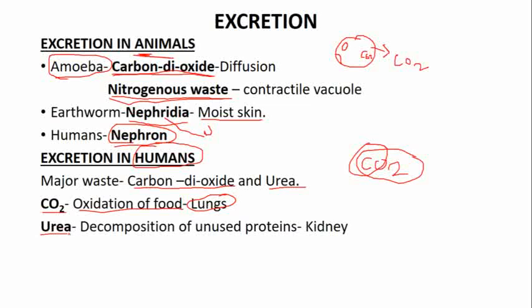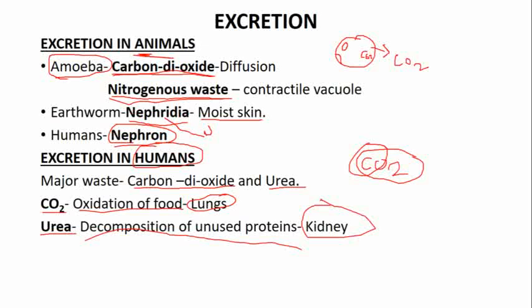Then urea is also produced. Okay, urea is also produced in our body by the decomposition of unused protein. The protein that remains unused in our body, from its decomposition what is produced? Urea. Who filters the urea? Urea is filtered by the kidney. So in our kidney, small nephrons are there.